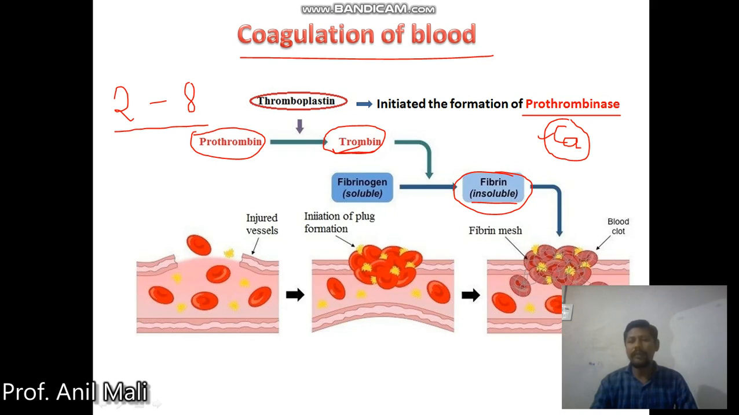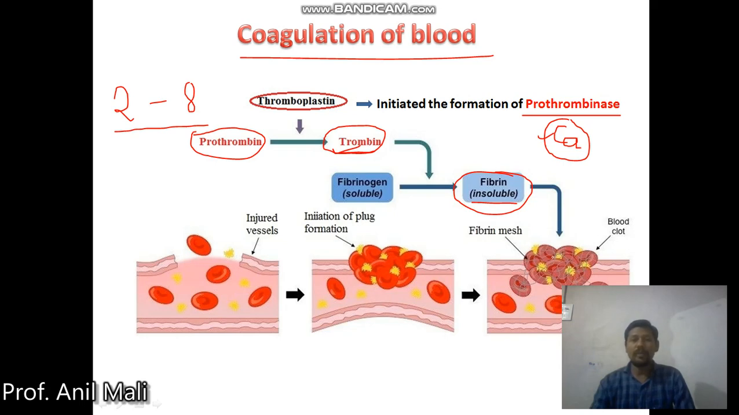What this fibrin does is make a mesh, a network of fibrin fibers. In that mesh, all the blood cells, platelets and WBCs get trapped in the fibrin network, and collectively this is the blood clot. So the fibrin mesh is responsible for the formation of the blood clot, and this blood clot at the site of injury acts as a plug and prevents excessive blood loss from the body. This is a very important reaction in the blood which should happen.